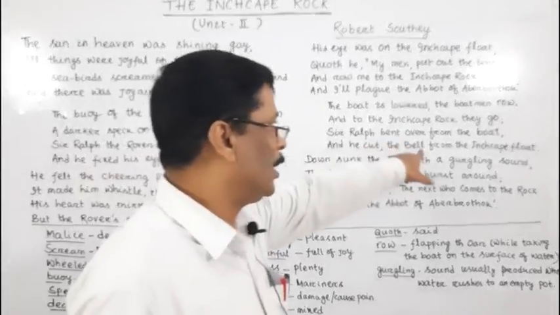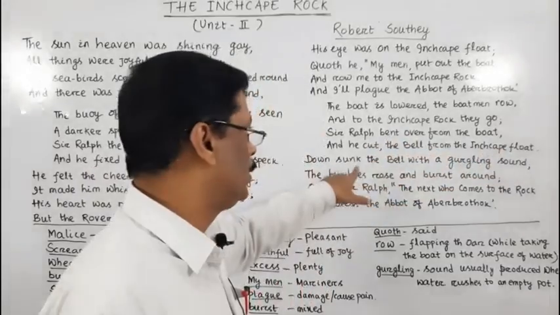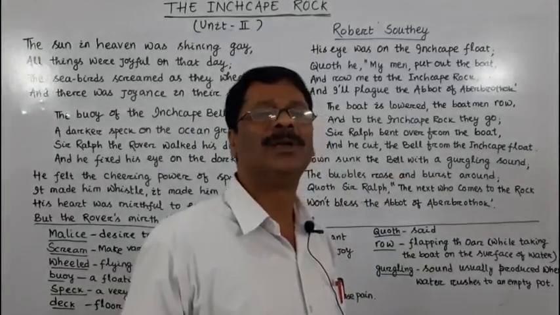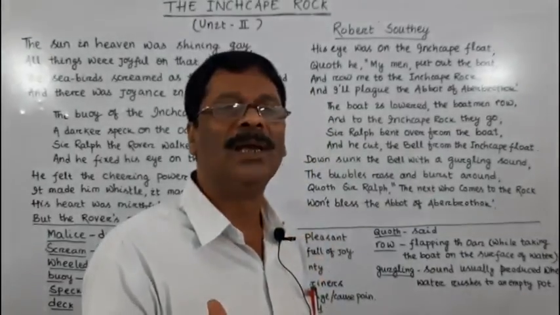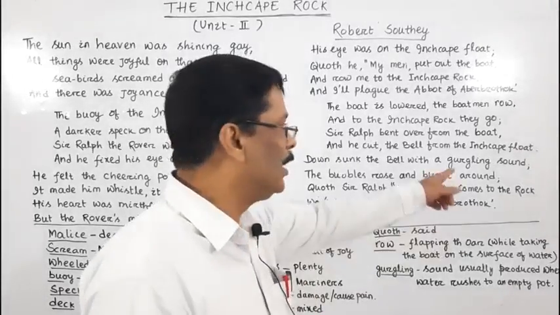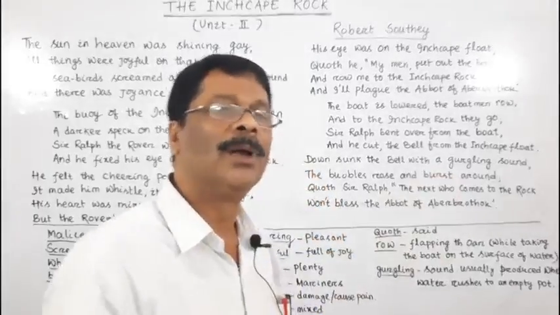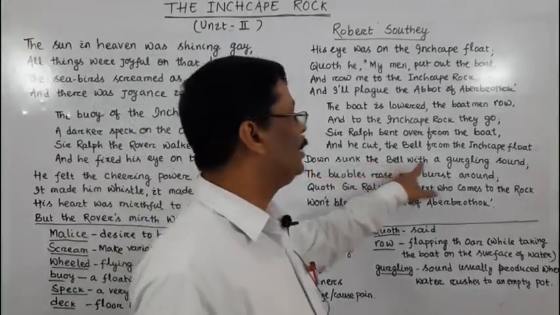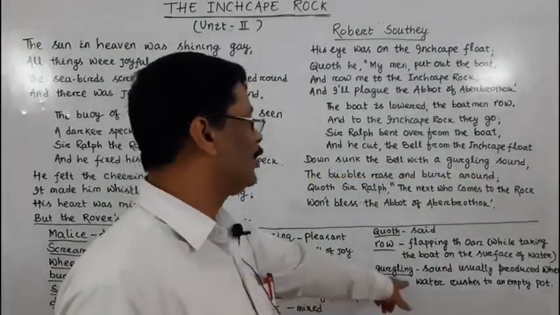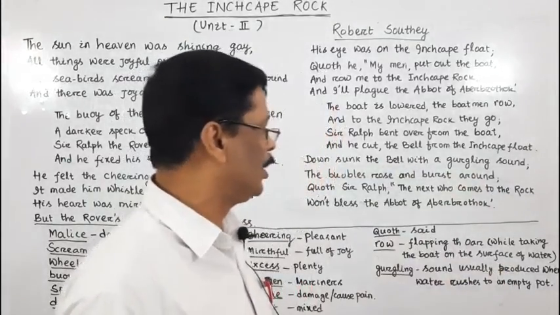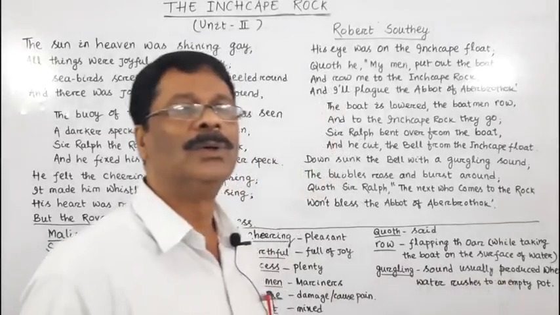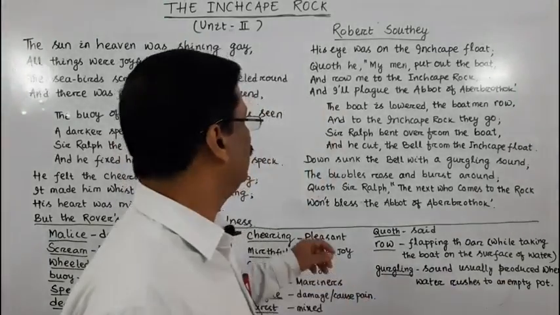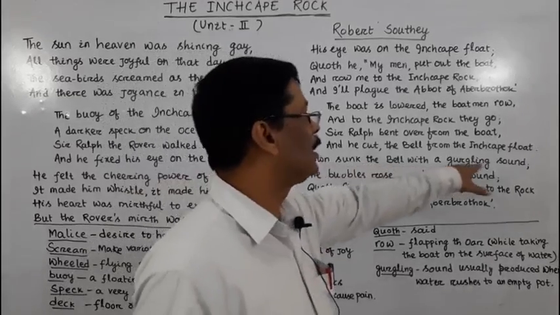After the bell was caught from the Inchcape float, it sank down and produced a gargling sound. The air which was inside the bell made a gargling sound when it went deeper and deeper into the water. Down sunk the bell with a gargling sound. Gargling is the sound usually produced when water rushes into an empty vessel or empty pot or anything. So down sunk the bell with a gargling sound.